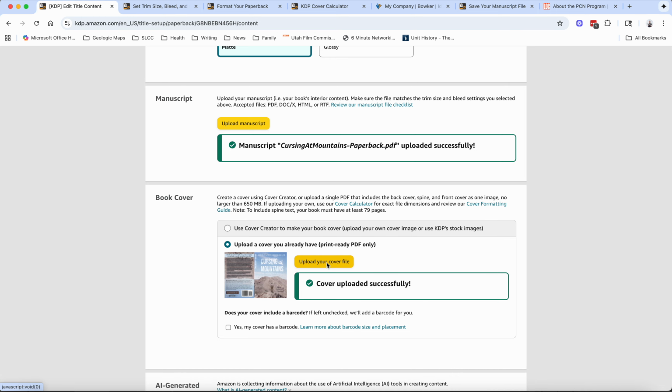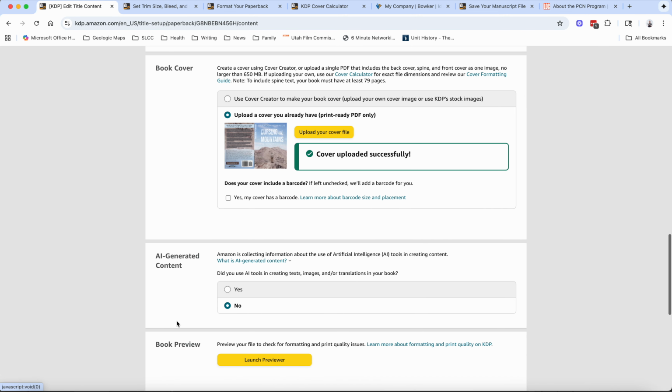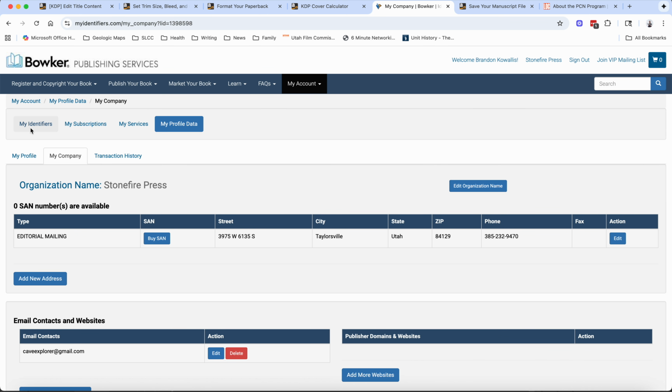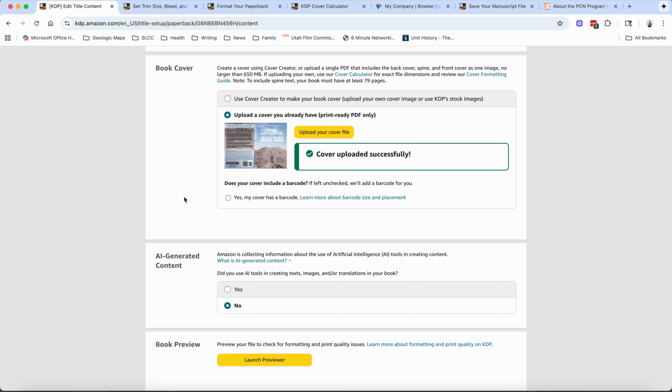And then I went to upload the cover, so I uploaded it, it came in, and where I ran into problems, and I also left that unchecked. I left a space for the barcode, and so Amazon then inserts the barcode for me for free. Instead of, I mean, you can actually go over into Bowker here, and there is a place in your identifiers where you can generate a barcode. It's like 25 bucks a piece. So Amazon does it for free. I'll take that.